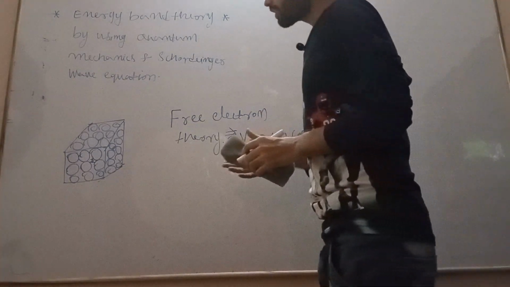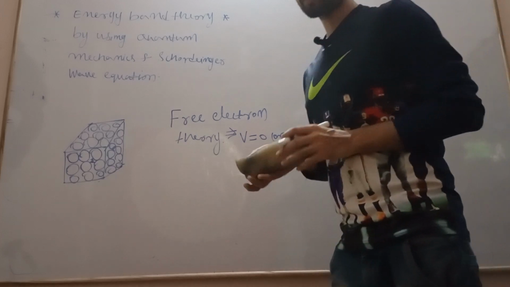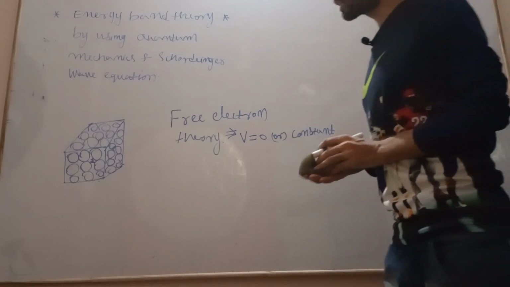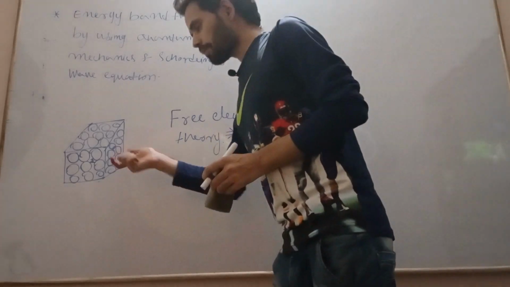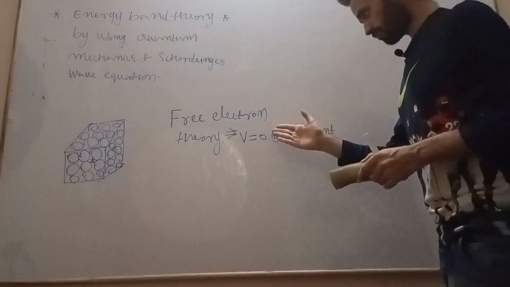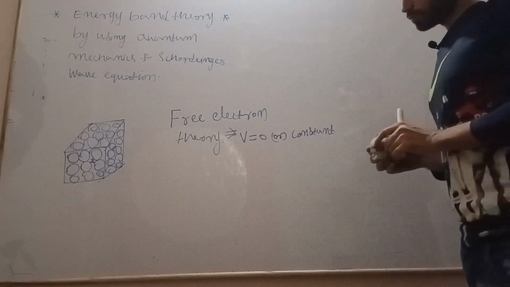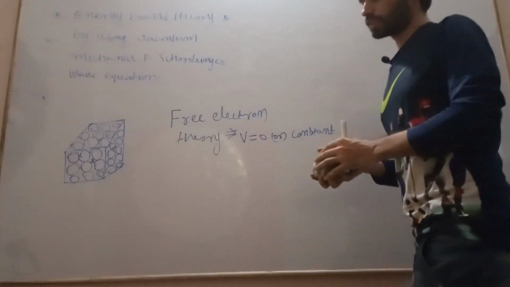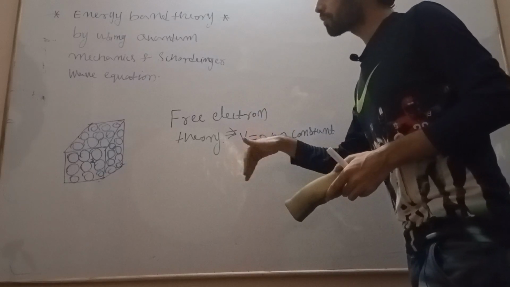Now another theory came here, that is Bloch theory, given by the scientist Bloch, who says that the potential that the particle has inside the crystal is neither constant nor zero, but it is a varying potential. This varying potential is actually varying periodically.